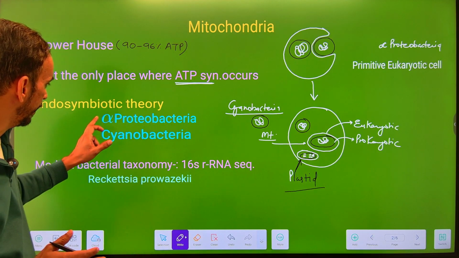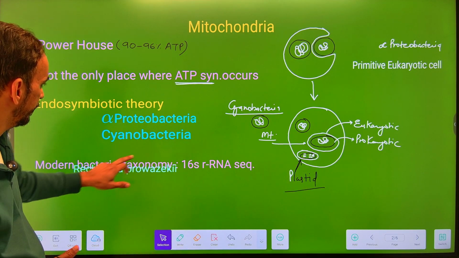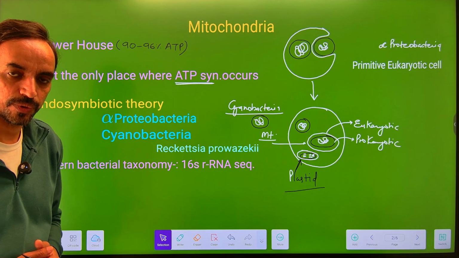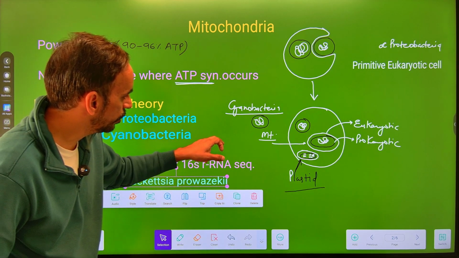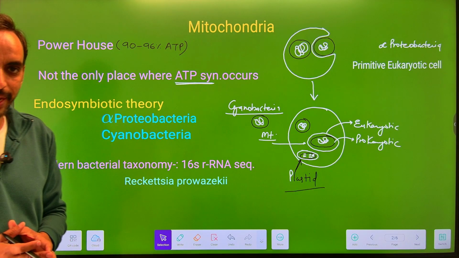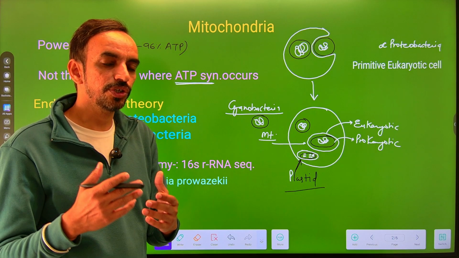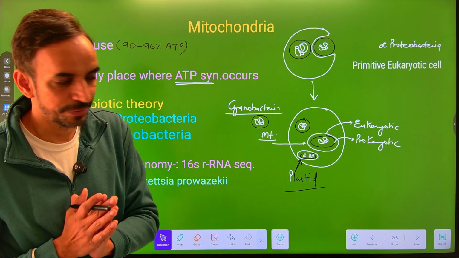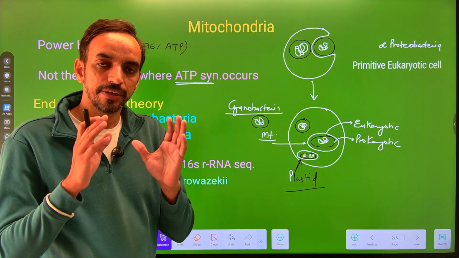the engulfment of a alpha proteobacteria। now in this alpha proteobacteria, it is Rickettsia prowazekii। ये क्या है? कैसे है अभी बात करेंगे। And the origin of this plastid, it is due to the engulfment of a cyanobacteria। सो this is the endosymbiotic theory which suggests about the origin of these cell organelles from prokaryotic organisms।